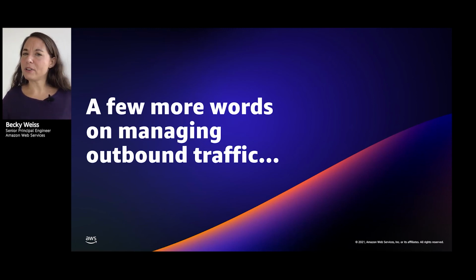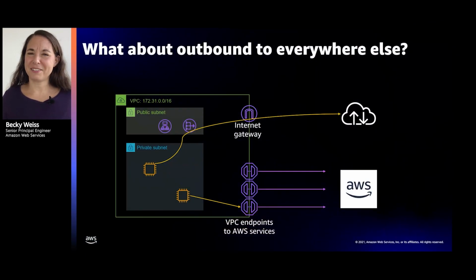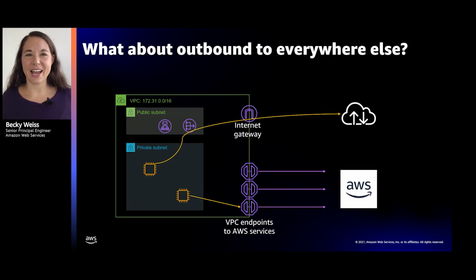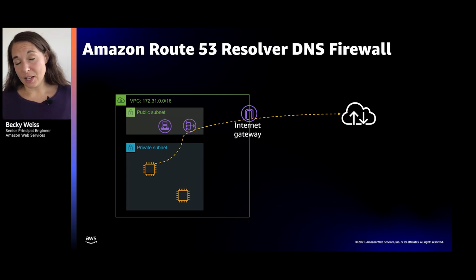This talk is not primarily focused on them, but I just want to mention them because, as you're thinking about this theme, they're very much worth looking at. We're talking about control of outbound traffic, assertions you want to make about what can and cannot happen. Well, there's traffic to AWS, and we've talked about that for the last hour. But there's traffic to everything that isn't AWS, out on the internet, that you also may wish to have some controls over.